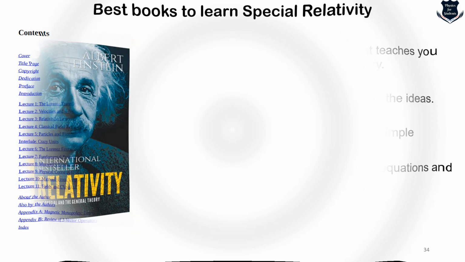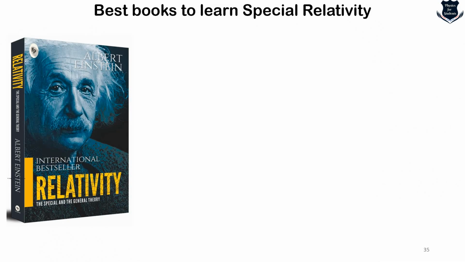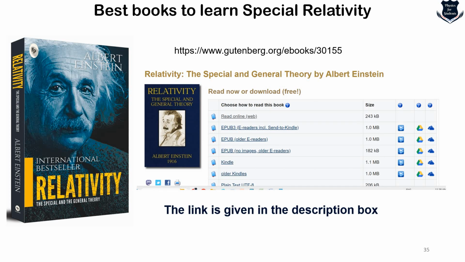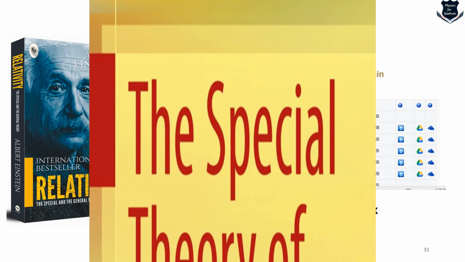Coming to the next most popular book, I have given the description of the download link, which you can check in the description box. It is there on gutenberg.org. It is a very legal book, and you can very well download or read it online, which is written by none other than the propounder Albert Einstein, Relativity, the Special and the General.